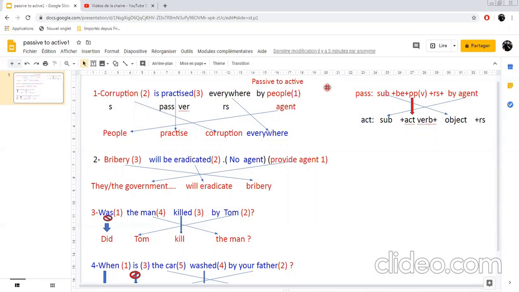Well, today we are going to end the passive lesson with the last part, which is transforming passive sentences and questions to active. So it's the opposite. Most of the time you deal with sentences from active to passive. But sometimes you can be asked to transform sentences from the passive to active or question, of course. It depends. So we are going to use the other way around, of course, the opposite.